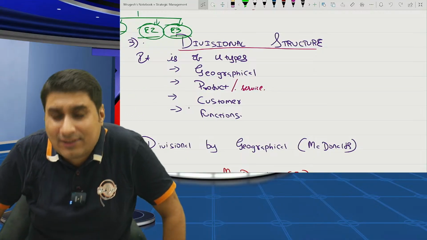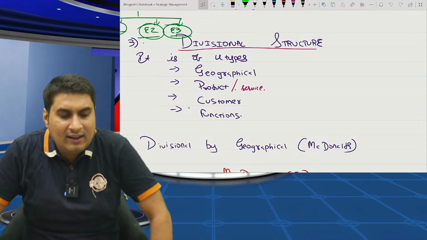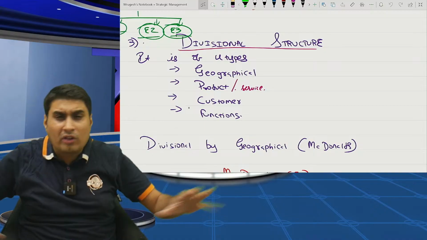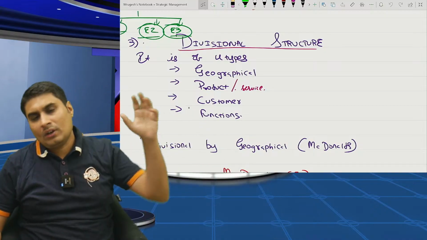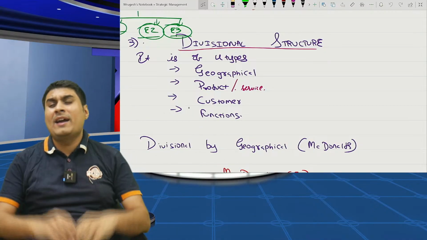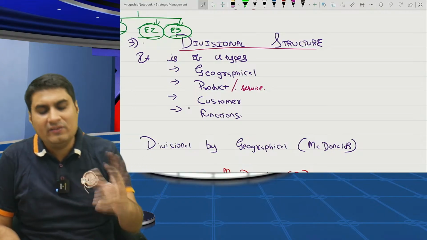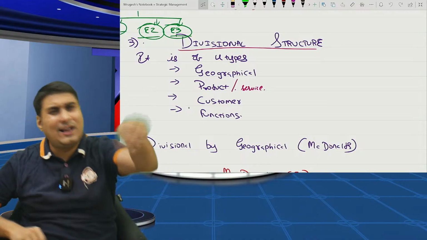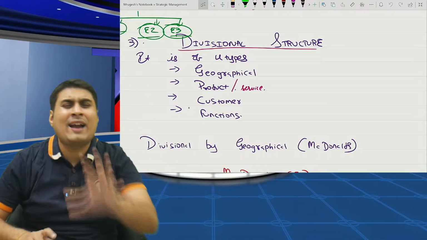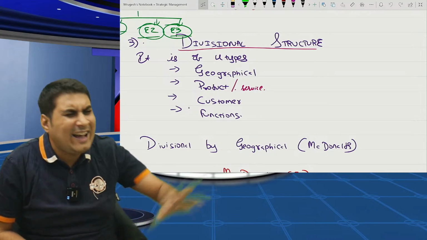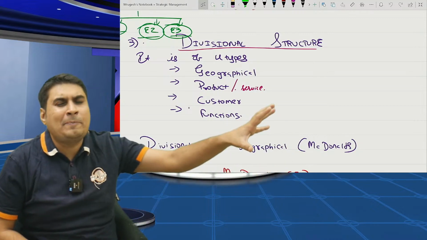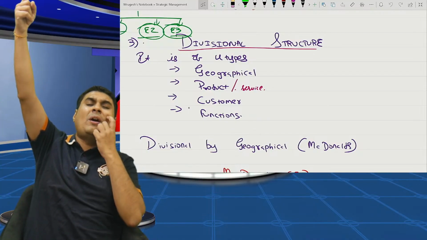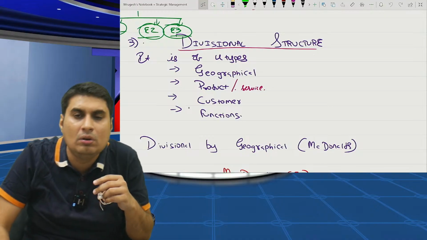Understood. Divisional can be in four ways: divisional by geographical area, divisional by product, divisional by customer, and divisional by functional, which is so similar only. The only difference between divisional and functional is that in divisional your managers are responsible for revenue and profit. They are evaluated on that criteria. So the pressure doesn't come on the CEO. In functional, their entire pressure was on the CEO. They are not responsible for revenue and profit. Understood? Fully understood.